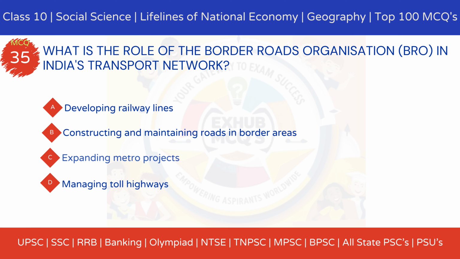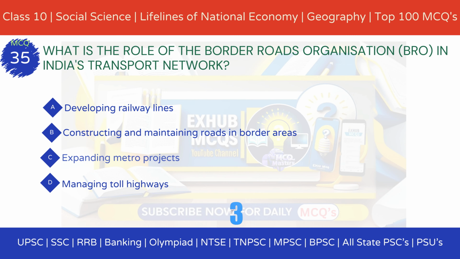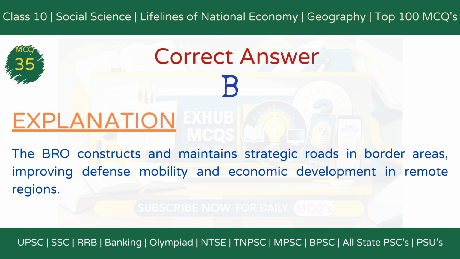Option A, developing railway lines. Option B, constructing and maintaining roads in border areas. Option C, expanding metro projects. Option D, managing toll highways. The correct answer is option B, constructing and maintaining roads in border areas. Explanation: The BRO constructs and maintains strategic roads in border areas, improving defense mobility and economic development in remote regions.